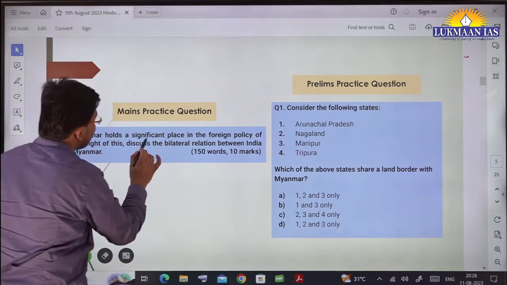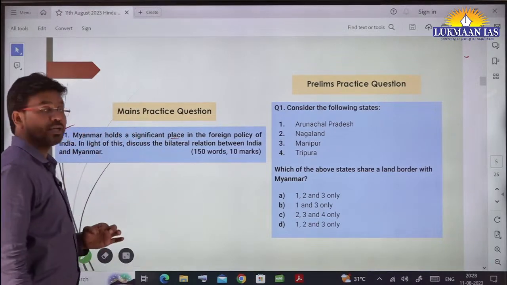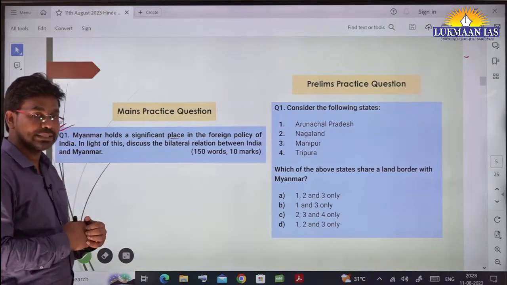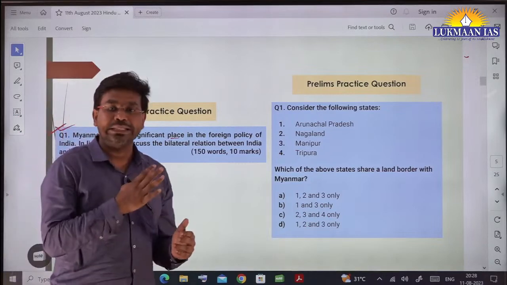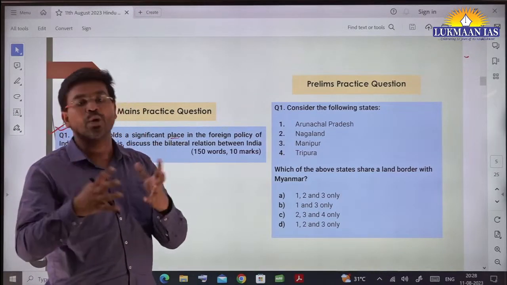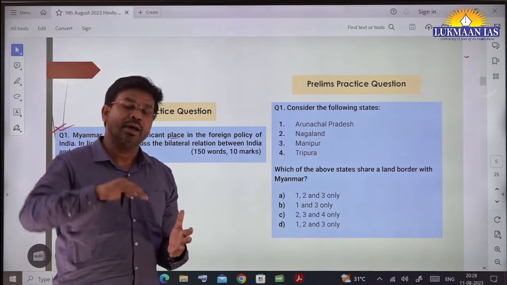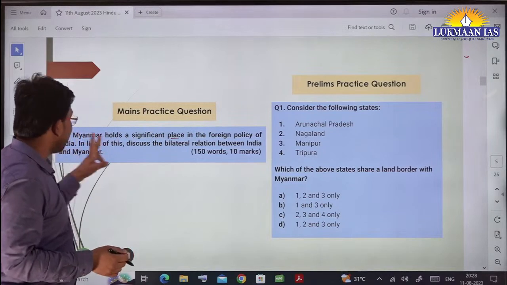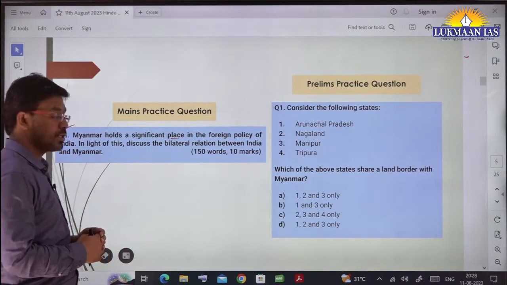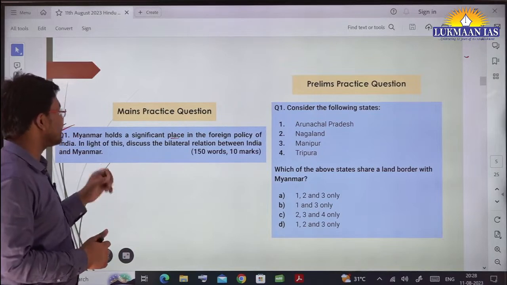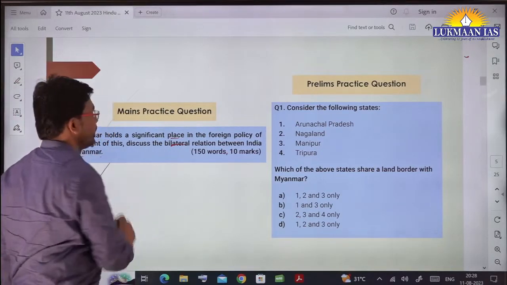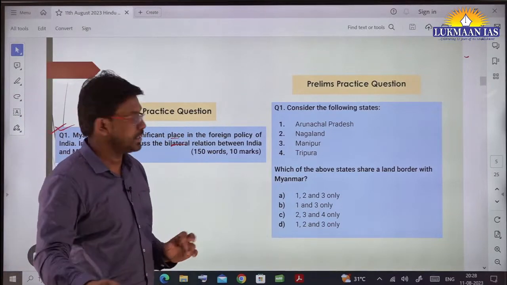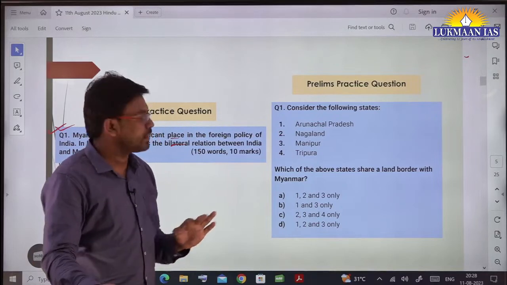It says Myanmar holds a significant place in the foreign policy of India. Definitely we have an Act East policy, through which we want to support our eastern countries, including Northeast India. Northeast India is part of India, but we also want to support the eastern countries of India. In the light of this, discuss the bilateral relations between India and Myanmar. You need to write this answer in about 150 words and share it with us. We will evaluate it and share the evaluated copy with you.